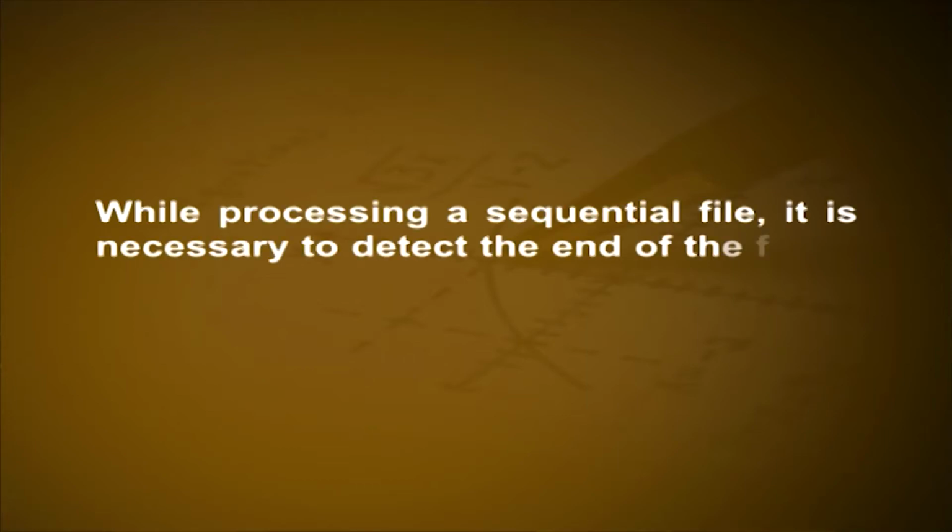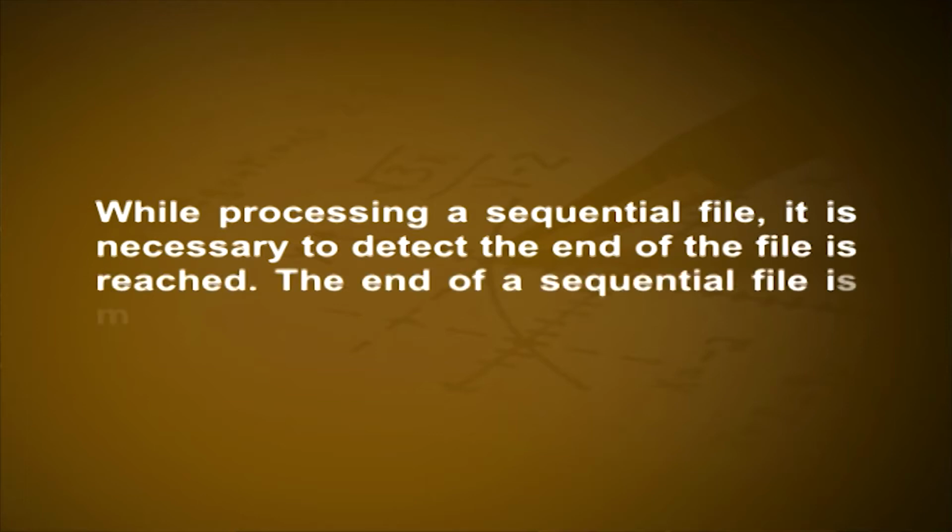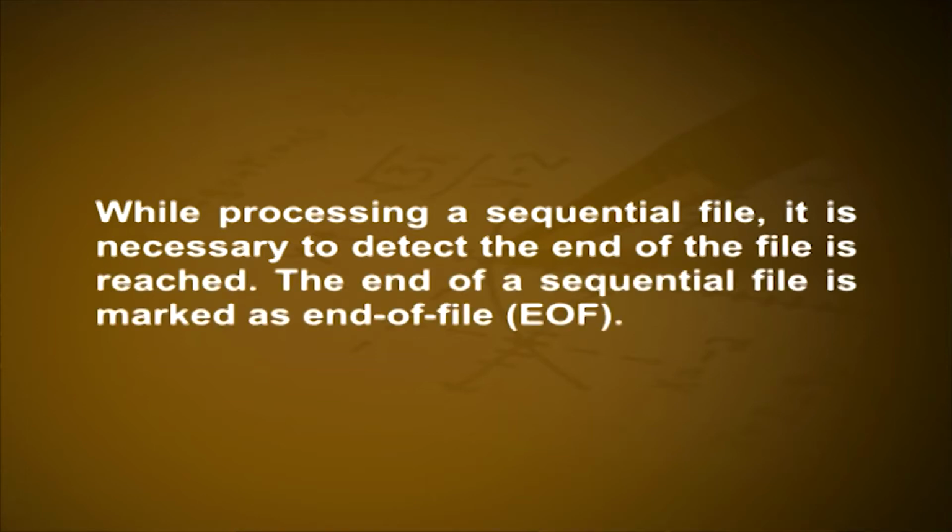While processing a sequential file, it is necessary to detect that the end of the file is reached. The end of a sequential file is marked as end of file, or EOF. There are different methods for identifying the end of file. One method is to place a special record called a sentinel at the end of the file. Another method is to use the information in the operating system's directory system to identify the EOF. Since the operating system knows which sectors contain the file, it also knows where the file terminates. An example involving sequential files is payroll processing.